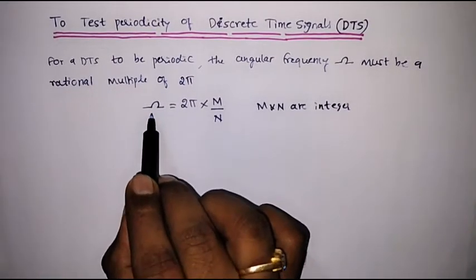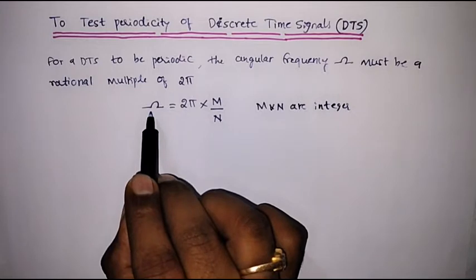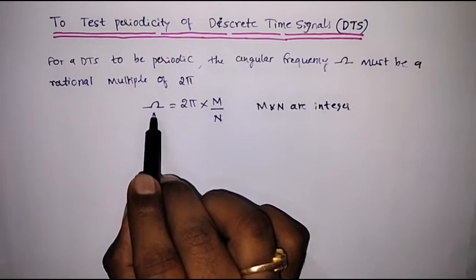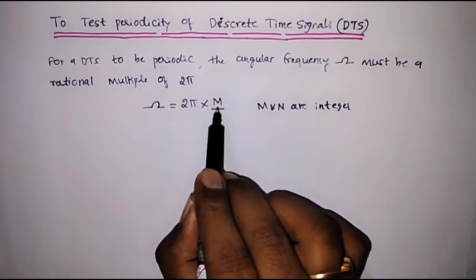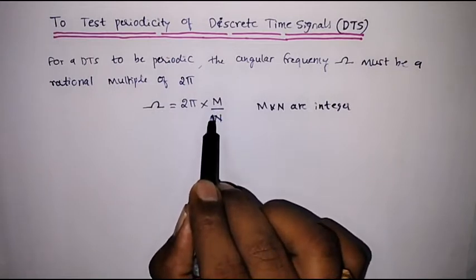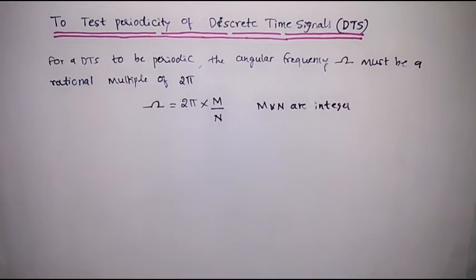Here omega is known as the angular frequency in the case of a discrete time signal. It must satisfy this condition, that is 2 pi into m by n. Then that signal is a periodic signal.